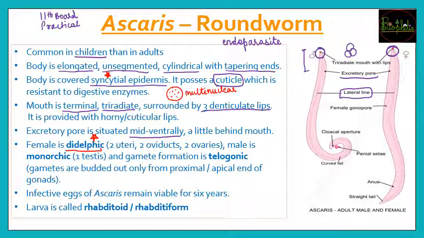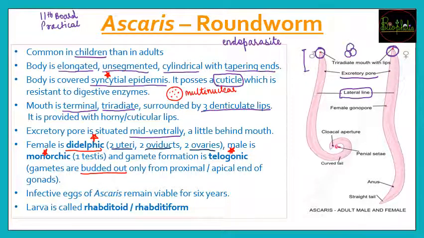So they will have 2 uteri, 2 oviducts and 2 ovaries. Whereas the male is going to be monorchic, which means it will have only one testis, and the gamete formation is going to be telogonic. Telogonic means the gametes are going to bud out.